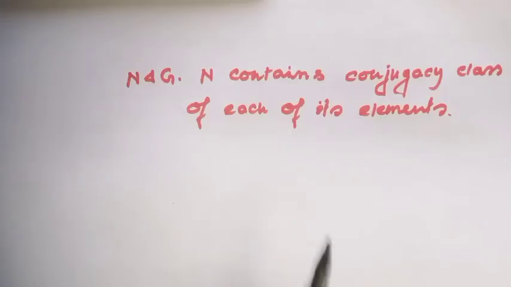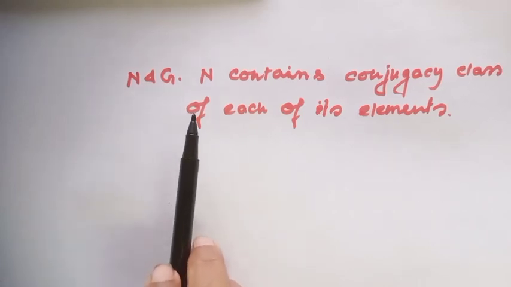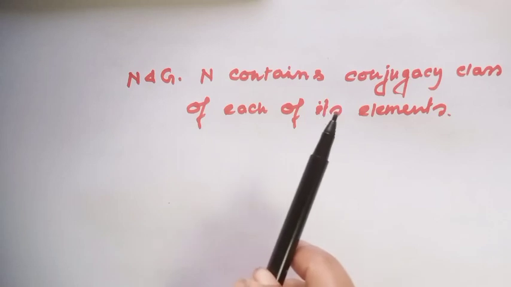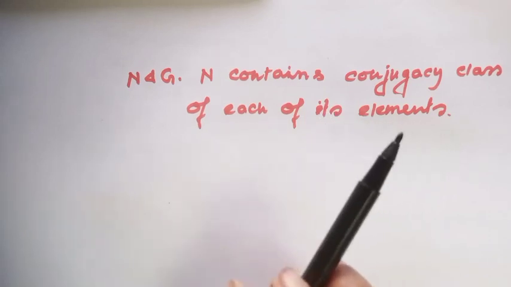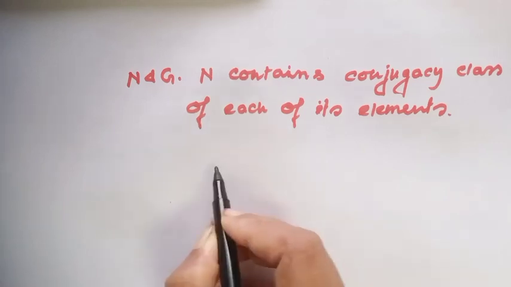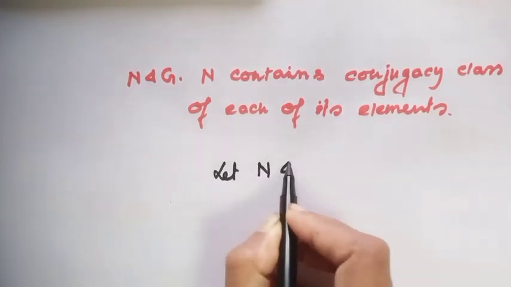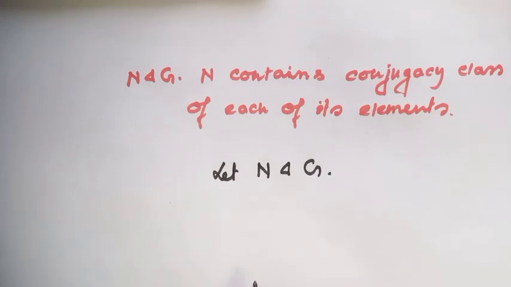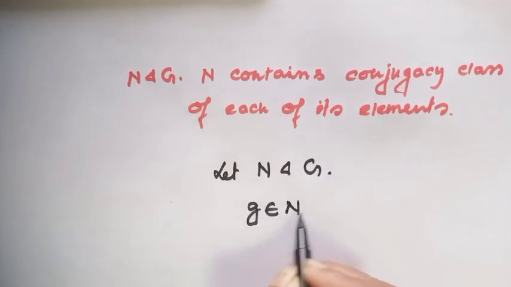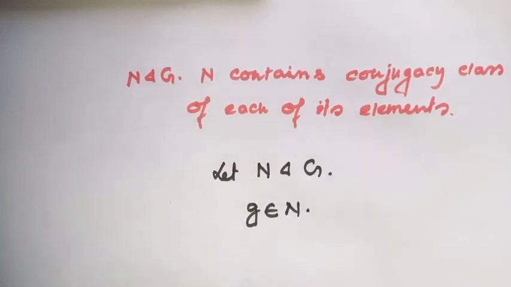Okay? Well, there exists a nice fact about normal subgroups. If N is a normal subgroup of the group G, then N contains the conjugacy class of each of its elements. Let N be a normal subgroup of the group G, and consider n to be any arbitrary element of the normal subgroup N. Then multiply both sides, right side by a and left side by a inverse.